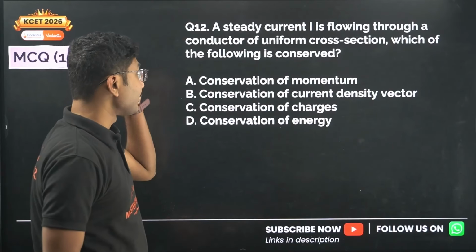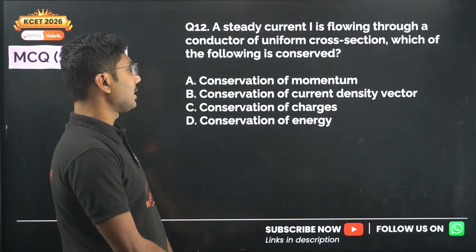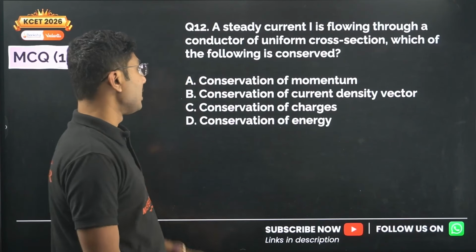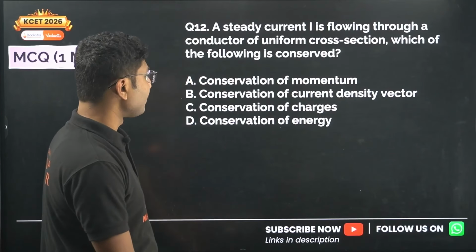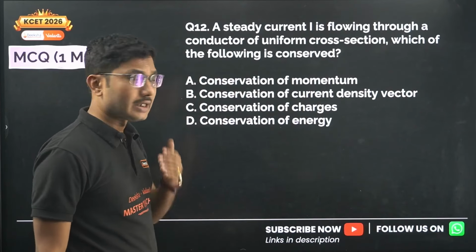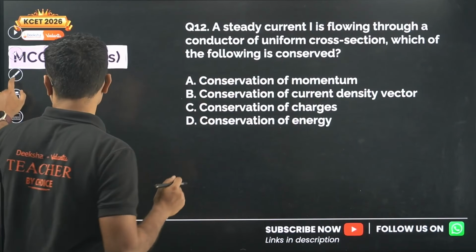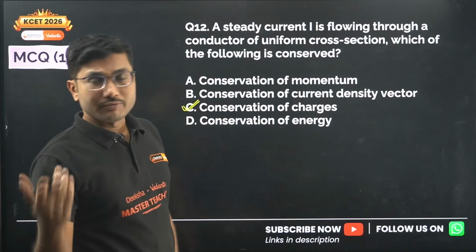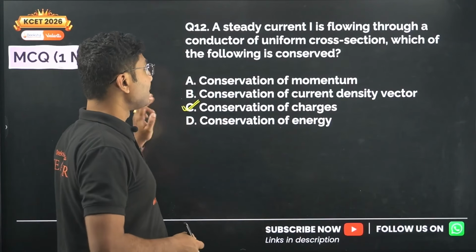So now let's see question number 12. A steady current I is flowing through a conductor of uniform cross section. Which of the following is conserved? Conservation of momentum, conservation of current density vector, conservation of charges, conservation of energy. When a current is flowing in a conductor, charges are always conserved. That's why we say Kirchhoff's junction rule. Current is always involved with Kirchhoff's junction rule, which means charges are conserved. So option C is correct.